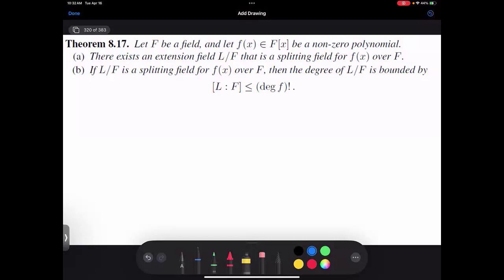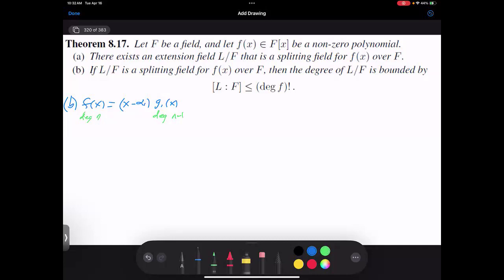So we start off with some polynomial f of x is x minus alpha 1 times g1 of x. And what can you tell me about the degree of g1? Let's say the degree of f is n. What can you tell me about the degree of g1 of x? N minus 1.